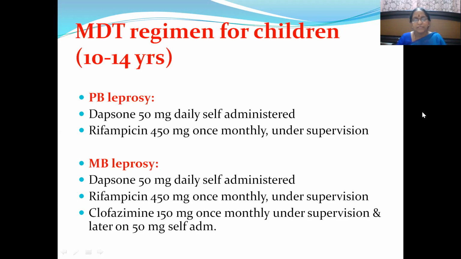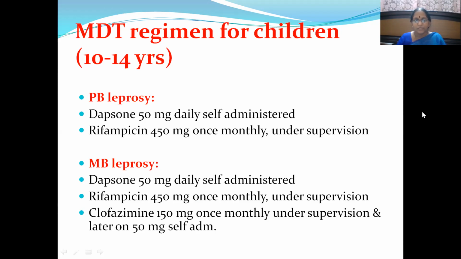In paucibacillary leprosy, dapsone 50 mg, it is half of the dose that we give: 100 mg we used to give in adults, here 50 mg daily, self-administered. Then rifampicin 450 mg, there it was 600 mg, here 450 mg, once monthly under supervision. Then multibacillary leprosy.